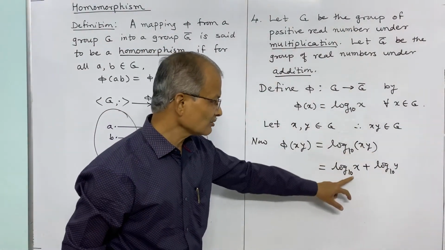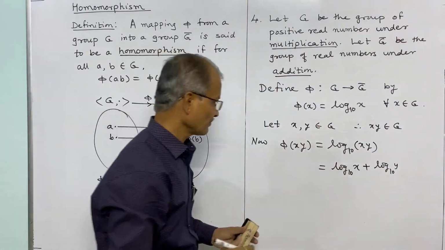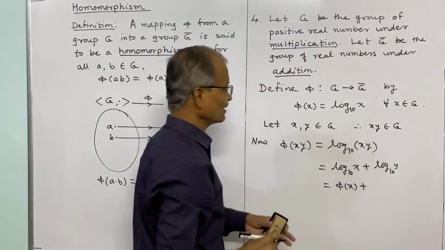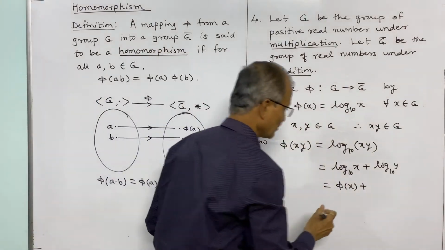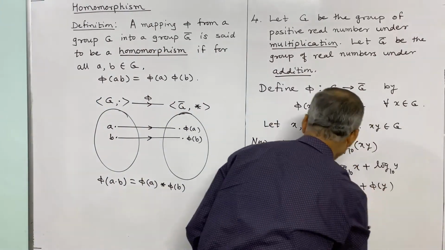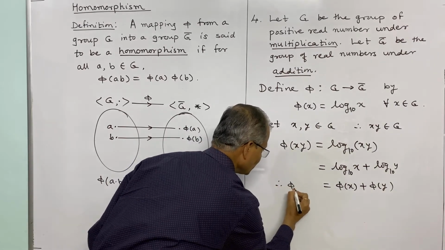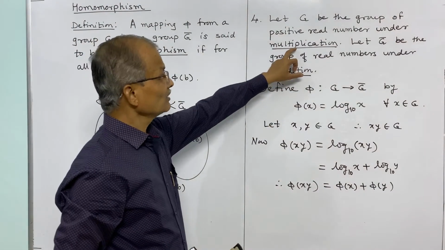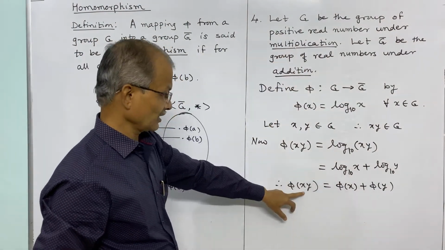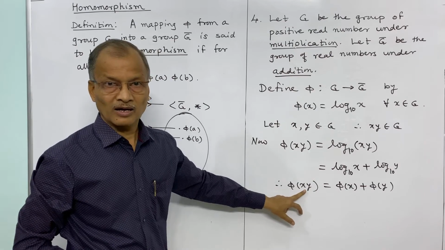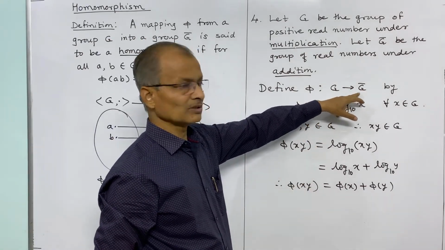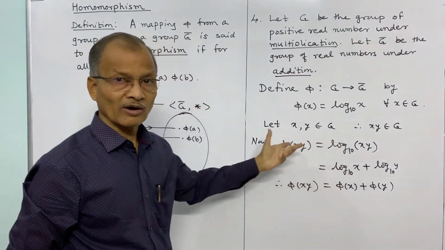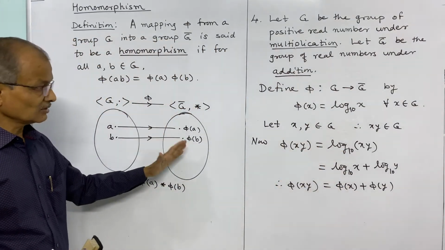And what is log x to the base 10? It is phi of x. And what is log y to the base 10? It is phi of y, by definition of phi. And thus we have phi of x into y is equal to phi x plus phi y. The operation in the first group is multiplication, so we have here a product, and the binary operation in the second group is addition, and therefore here must be addition. So accordingly we have to change the operation.